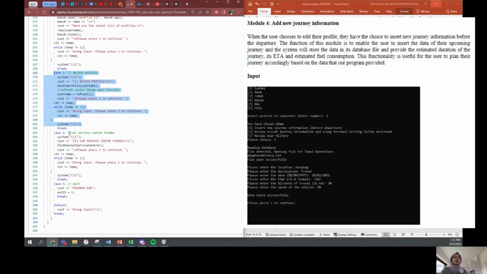Case 4 is for the car service center finder. If number 4 has been chosen in the menu function just now, then we will call the find nearest service center function, which will be explained by my group mate in another module.